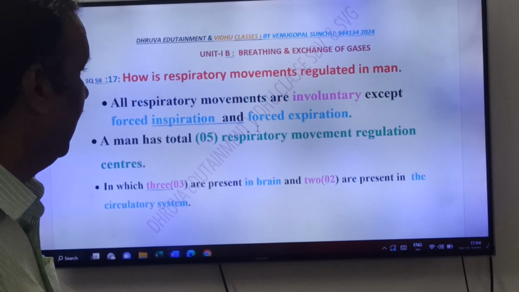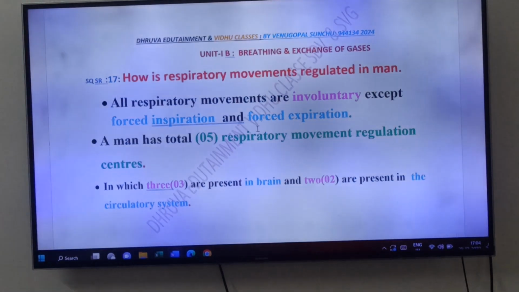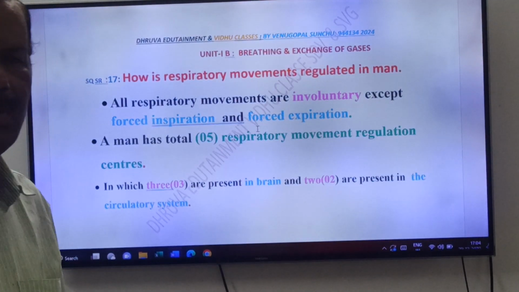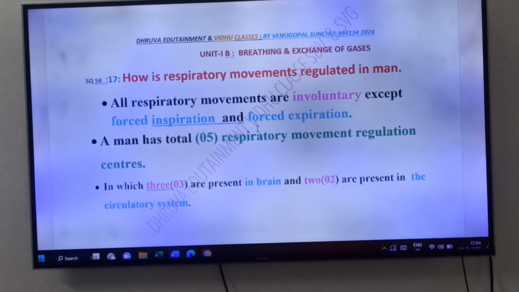See friends, a man has a total of 5 respiratory movement regulation centers. These 5 regulation centers regulate the respiratory movements.